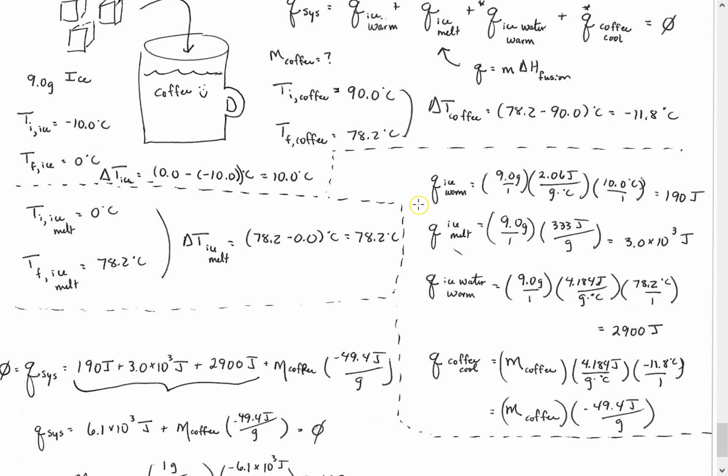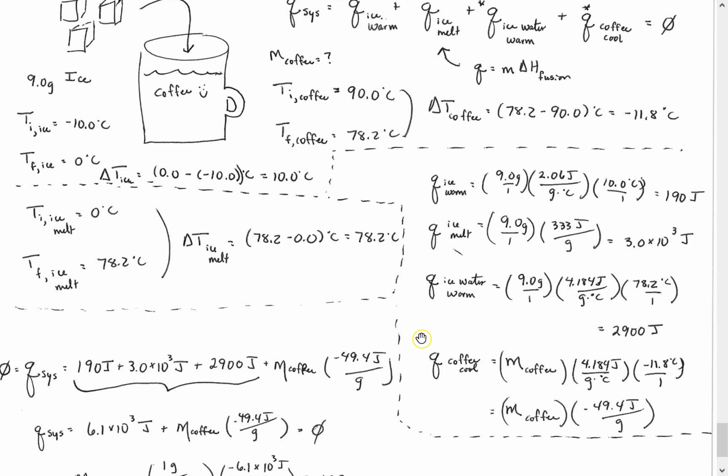Here, this term is what energy is required to melt the ice, and it's the mass of the ice times the heat of fusion of the ice. So we have 3.0 times 10 to the third joules of energy required to melt the ice. Then for that water to warm up to the equilibrium temperature is right here. Now it's that 9.0 grams, and of course now it's in its liquid stage, so we use the specific heat of water, which is 4.184 joules per gram degree Celsius. The delta T is 78.2 degrees Celsius. So the energy required there is 2,900 joules.